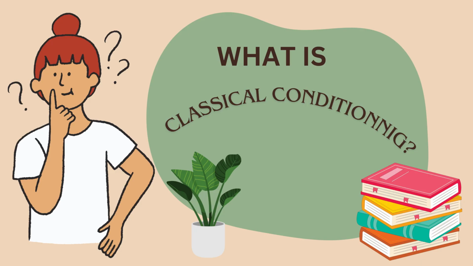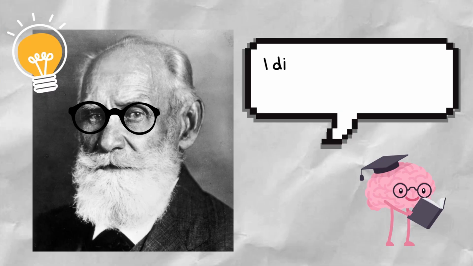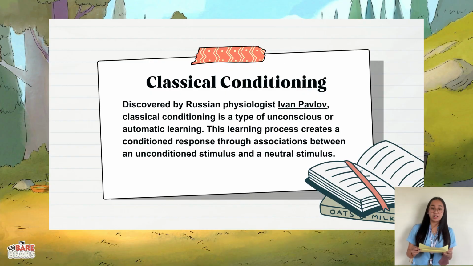Today we'll be discussing classical conditioning. Classical conditioning was discovered by a Russian psychologist, Ivan Pavlov. This type of conditioning refers to unconscious or automatic learning. It creates a conditioned response through associations between an unconditioned stimulus and a neutral stimulus.